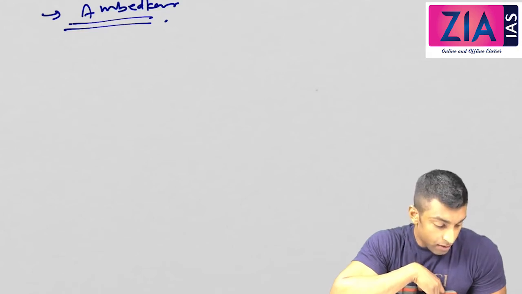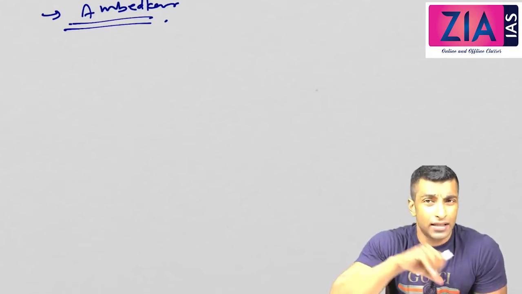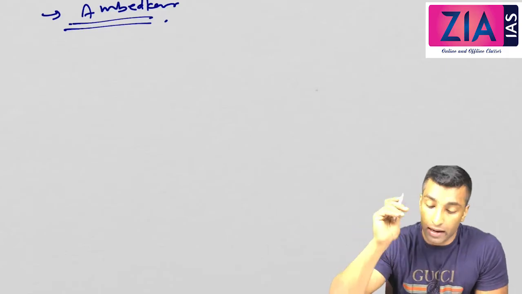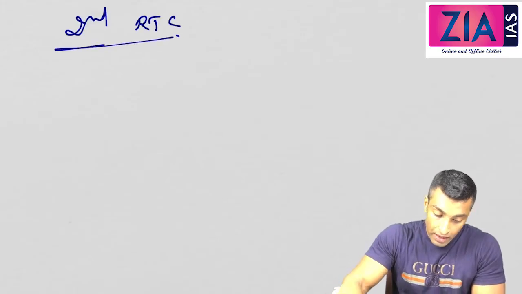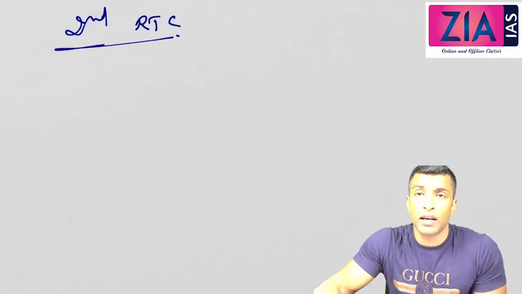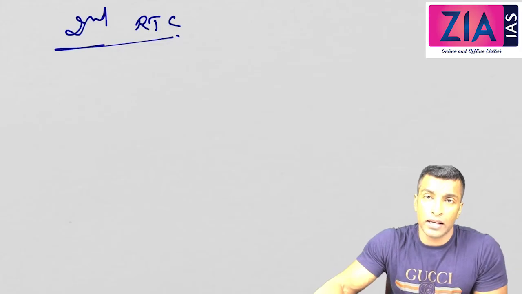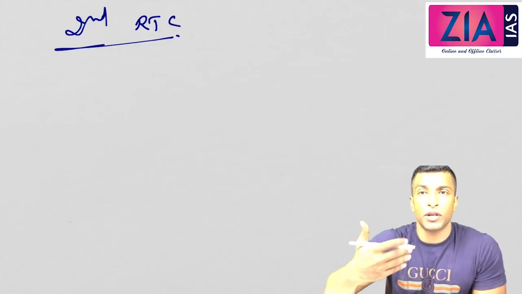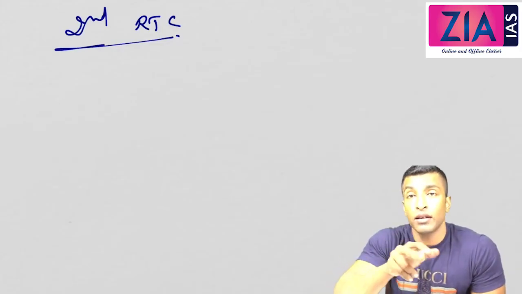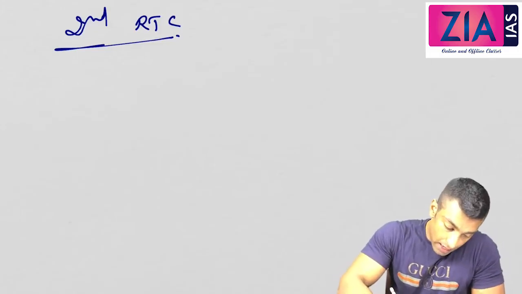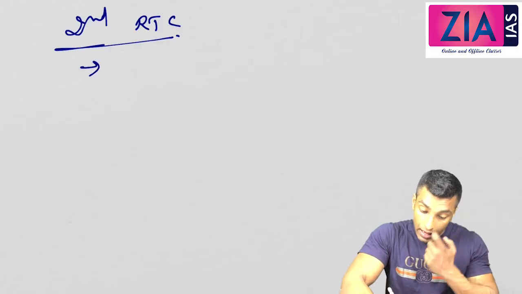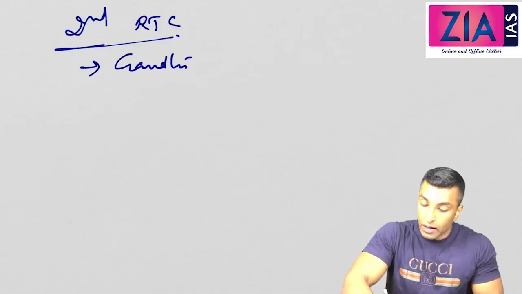So let me write down the important points here. Second Round Table Conference, I'll just write in bullet points, I won't be writing it completely. As I've told you, Lord Irwin was very keen on bringing Congress and Gandhi to the second Round Table Conference because of the criticism they faced in the first. So Gandhi-Irwin talks began, and it ended in the Gandhi-Irwin Pact.